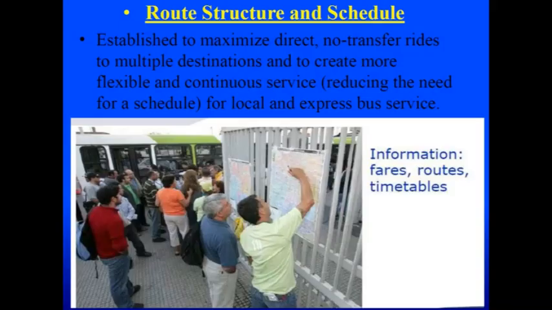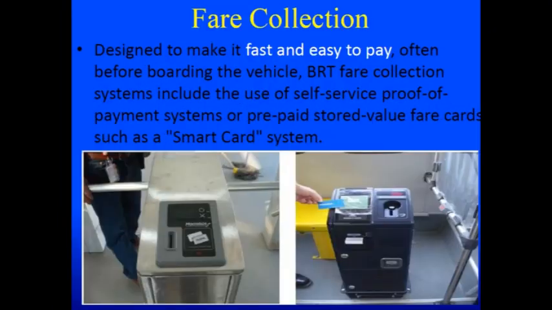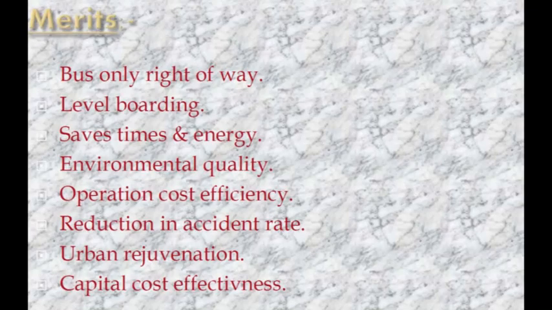Then you have the route structure and schedule, where you get information relating to the fares, routes, timetable, and frequency of operation. Then you have the fare collection system that comprises integrated smart cards that you can use for paying the fare of not only the BRTS but also other modes of transportation.